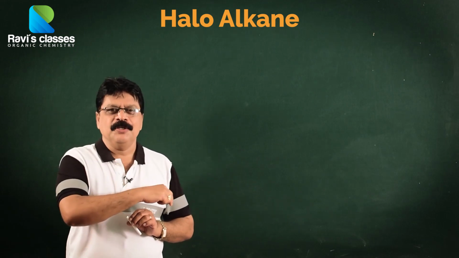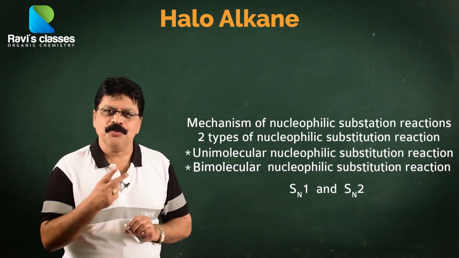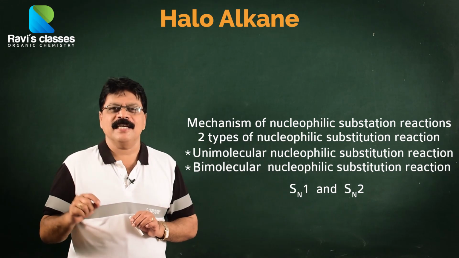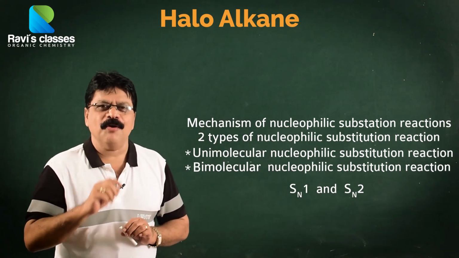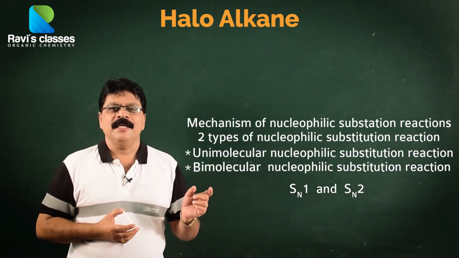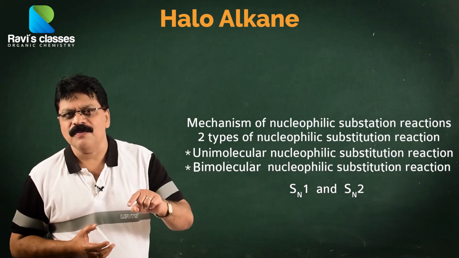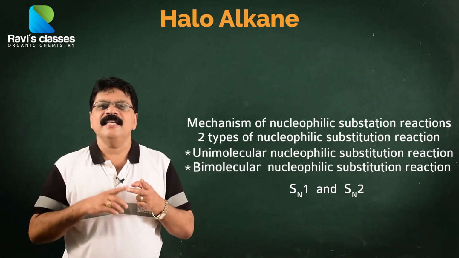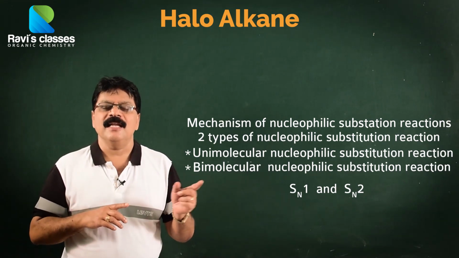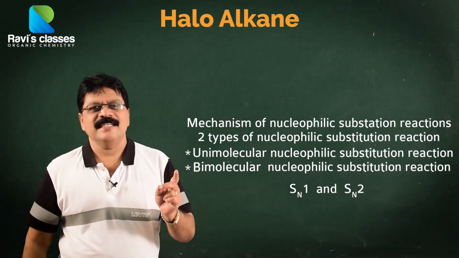OH⁻. So, nucleophilic substitution reactions are therefore of two types. One is called the unimolecular nucleophilic substitution reaction, the other is called the bimolecular nucleophilic substitution reaction. What is the meaning of this? If the rate of the reaction is dependent upon only the concentration of one of the reagents, what are the two reagents here? The haloalkane and the aqueous NaOH. If the rate of the reaction, that is breaking of the C-Cl, is not dependent on the concentration of both, then it is called an SN1 type reaction.